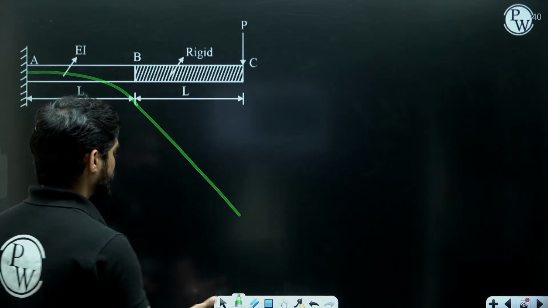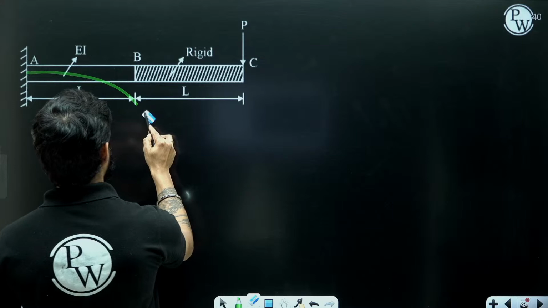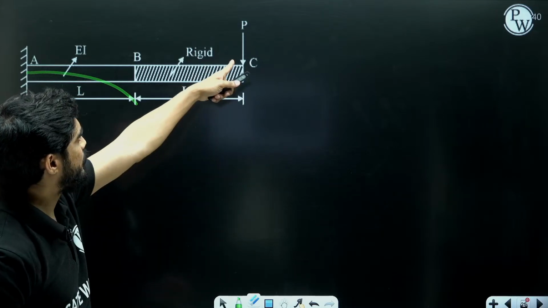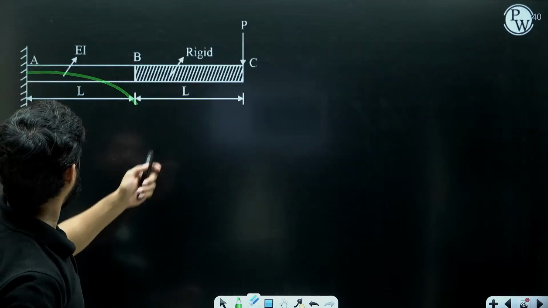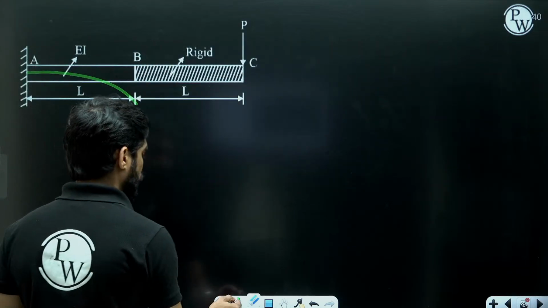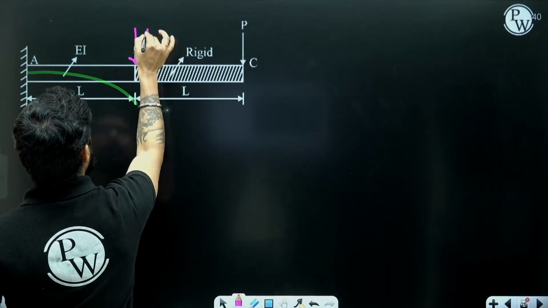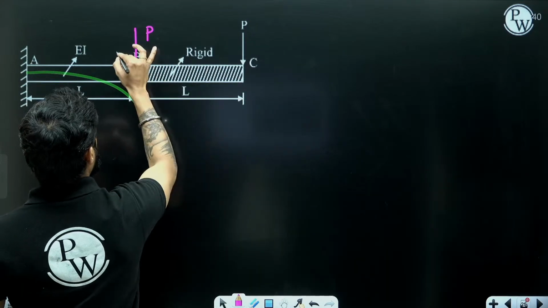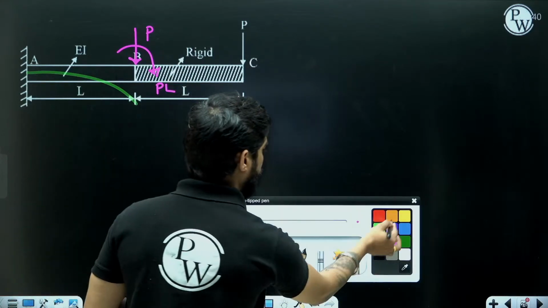Why am I doing this? It doesn't matter. If you want the slope at point B, just move this load from here to here. So if I move the load from C to B, I will get a force P and a couple P into L. Now calculate the slope at point B.